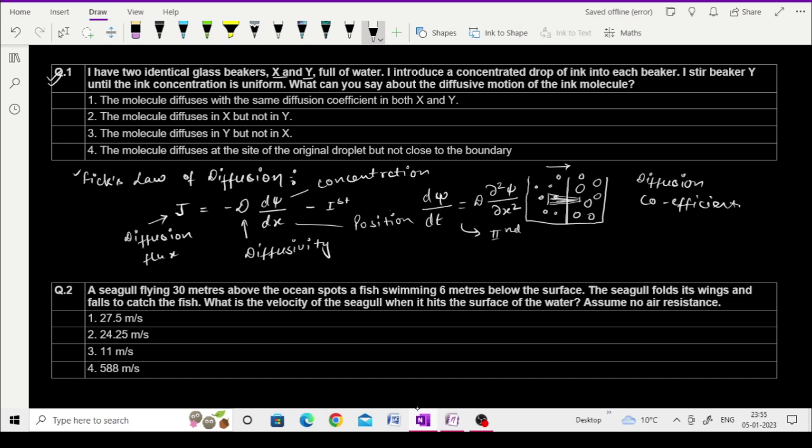The question asked: I have two identical glass beakers X and Y full of water. I introduce a concentrated drop of ink into each beaker. I stir beaker Y until the ink concentration is uniform. What can you say about the diffusion motion of the ink molecules? The first option says that molecules diffuse with the same diffusion coefficient in both X and Y. Okay, that is the answer given by TIFR: the same diffusion coefficient.